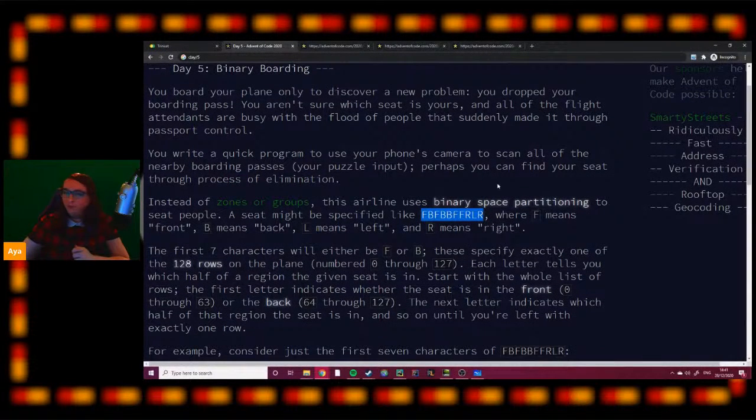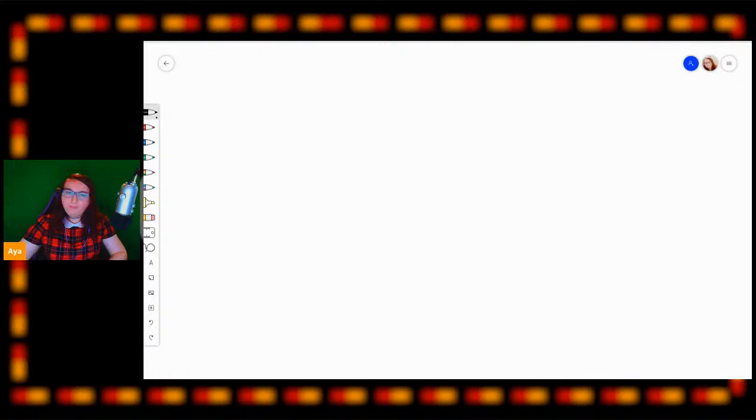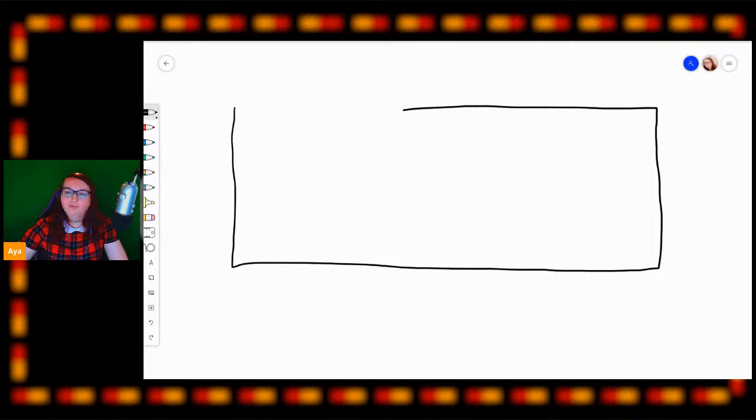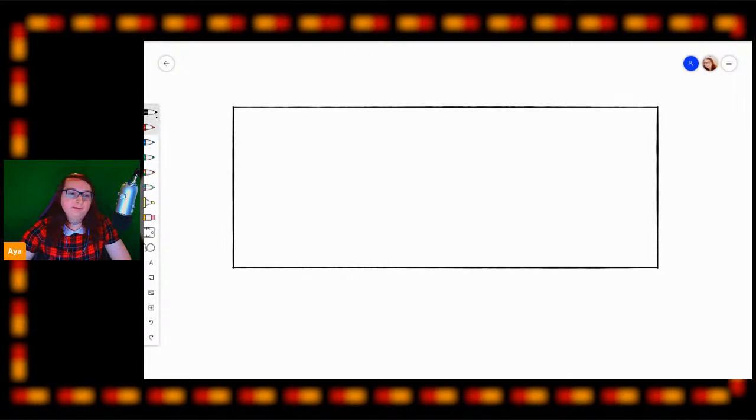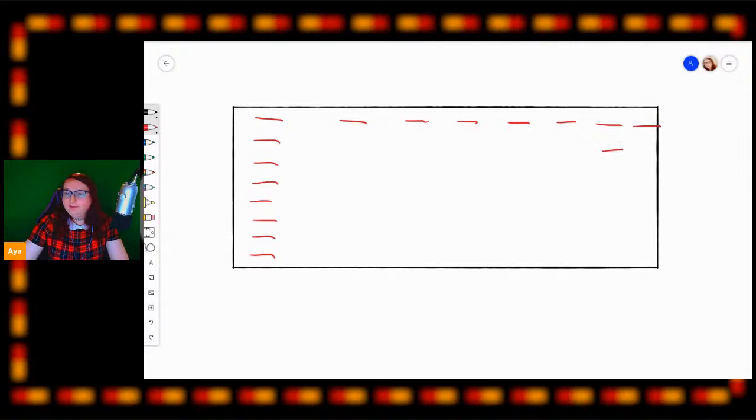So before we actually go forward with that, I'm going to visualize this a bit here. So this is how this is going to work out. Let's say that this is our plane, just here like so. I'm not the best drawer, so please bear with me. And let's say we have 8 seats in each row. Okay, so there's 8 seats in our row here. I'm actually going to make these all straight lines just for the sake of continuity. Okay, and let's say we also have 8 columns. So each of these red lines is a seat on the plane.